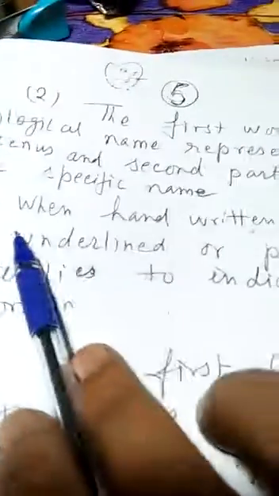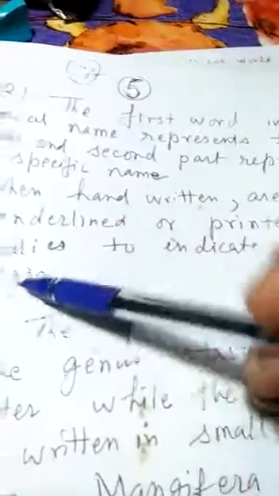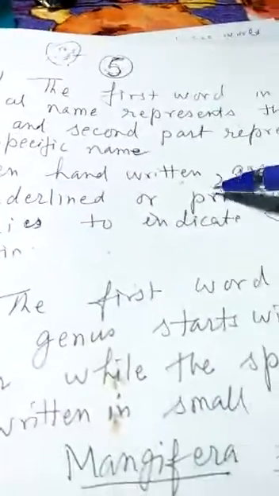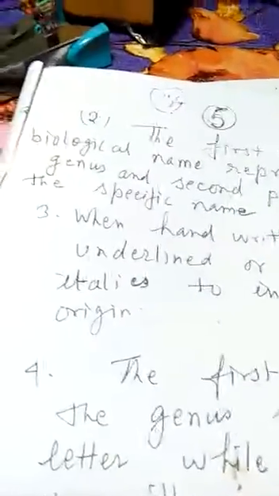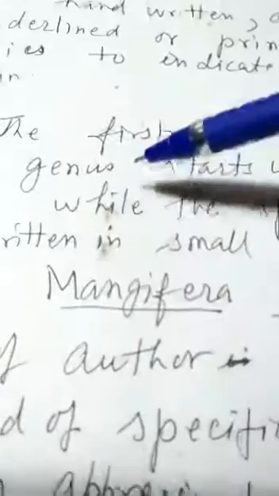Third rule, when handwritten, they are separately underlined, or if printed they are written in italics. Separately underlined means the genus is underlined separately and the specific name is also underlined.